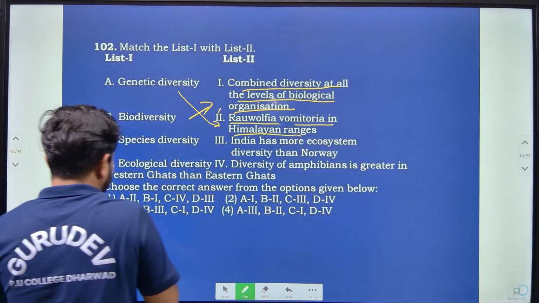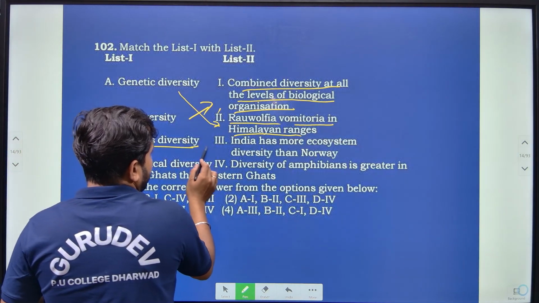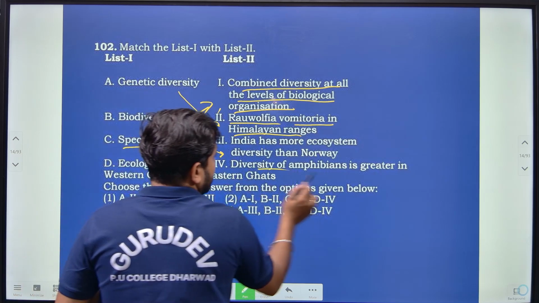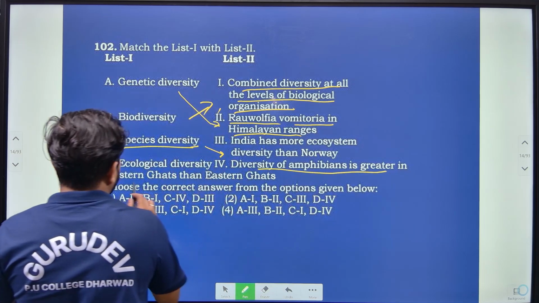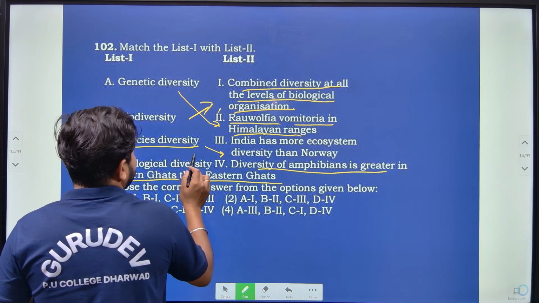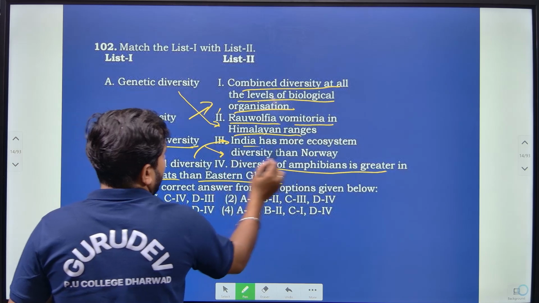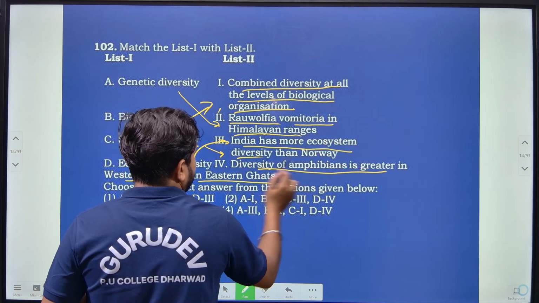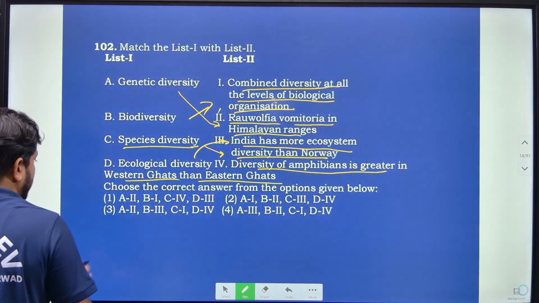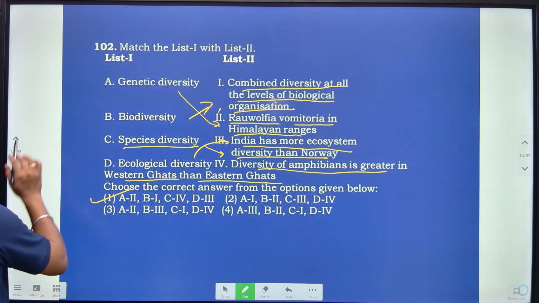Species diversity can be seen in the diversity of amphibians, which is greater in the Western Ghats than the Eastern Ghats. Ecological diversity is related to India having more ecosystem diversity than Norway. So option 1 is correct.